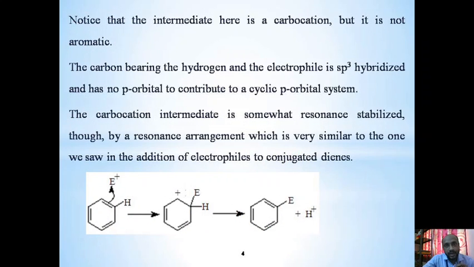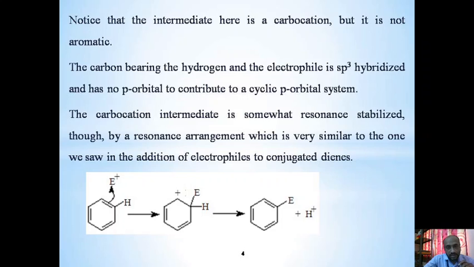Notice that the intermediate here is a carbocation, but it is not aromatic. The carbon bearing the hydrogen and the electrophile is sp3 hybridized and has no p orbital to contribute to a cyclic p orbital system. The carbocation intermediate is somewhat resonance stabilized, by a resonance arrangement which is very similar to the one we saw in the addition of electrophiles to conjugated dienes.